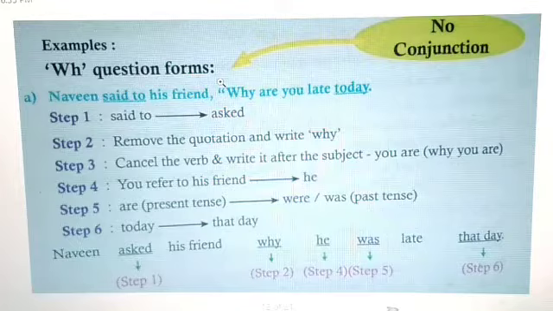Okay. So step 1 you see, asked. Step 2 no change, same question word why. And step 4 you see, he. And step 5, verb is changed to was, and today will become that day in the last step, step 6.